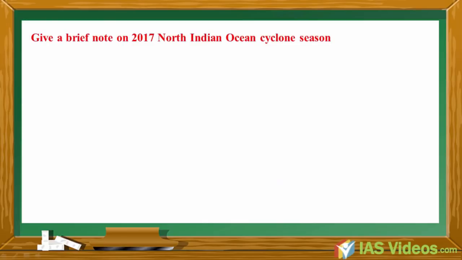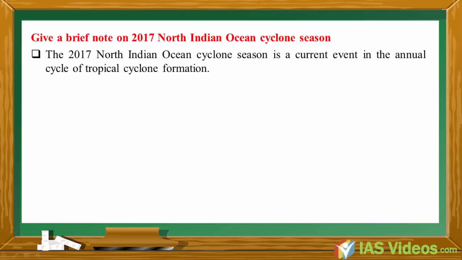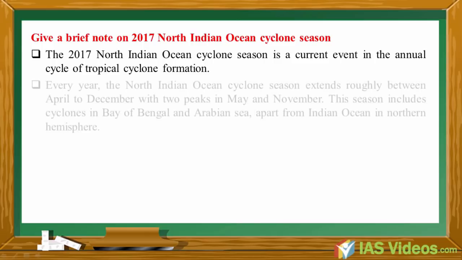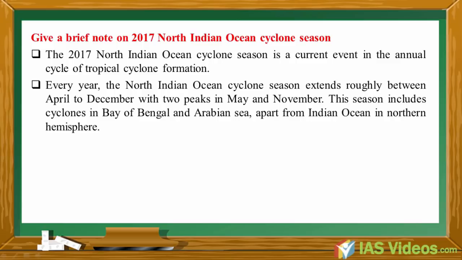Give a brief note on 2017 North Indian Ocean cyclone season. The 2017 North Indian Ocean cyclone season is a current event in the annual cycle of tropical cyclone formation. Every year, the North Indian Ocean cyclone season extends roughly between April to December, with two peaks in May and November.